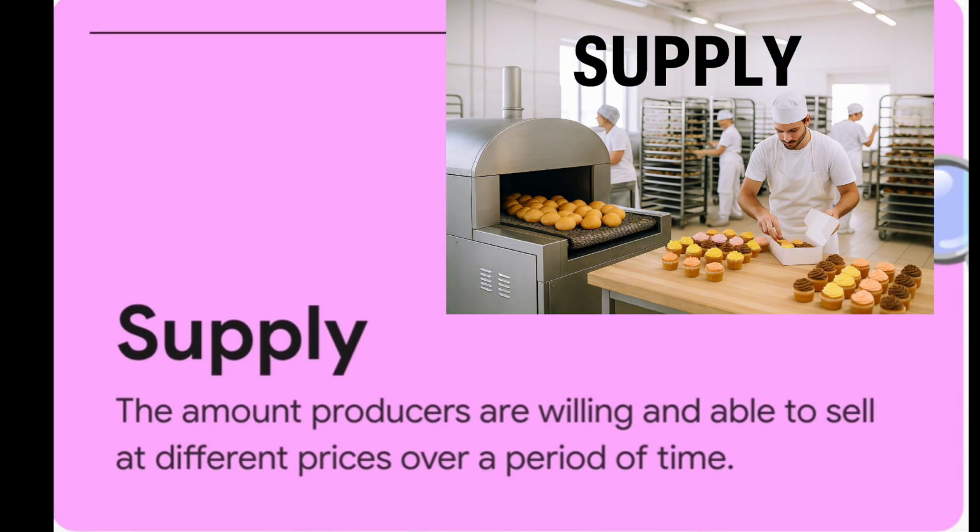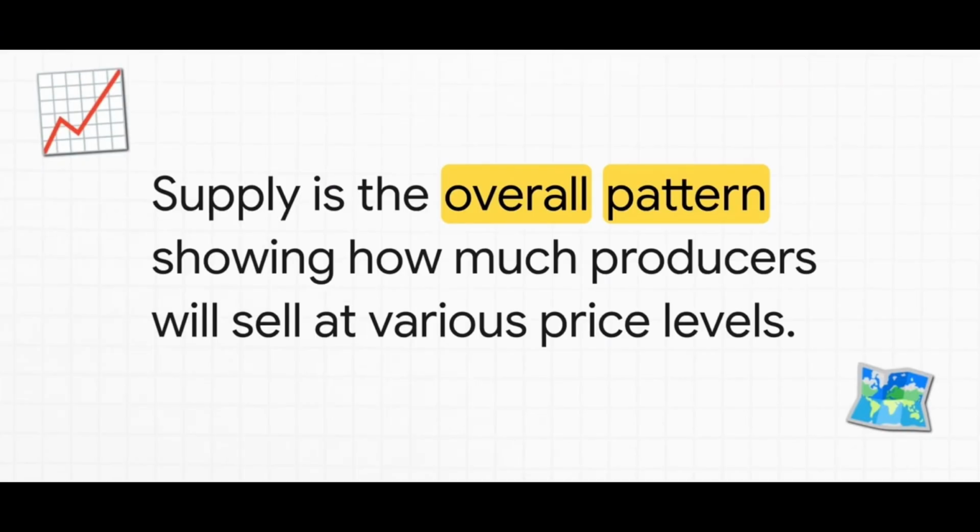Okay, here's the official textbook definition. Now, the two words you really want to focus on here are different prices. See, supply isn't just one single number. It's the entire relationship between a whole range of prices and how much a producer is going to sell at each one.